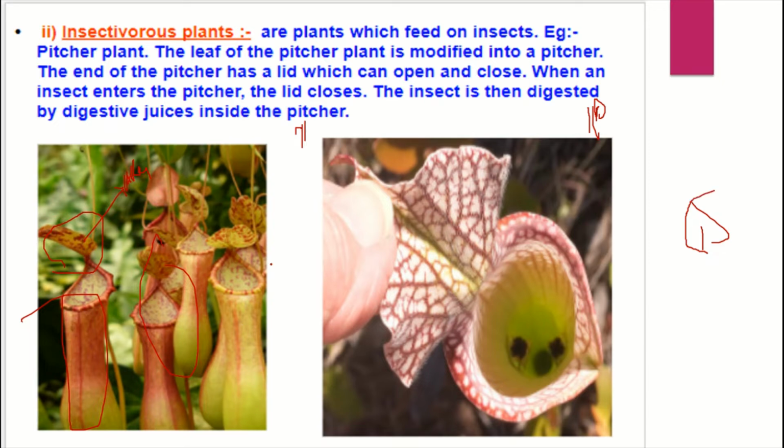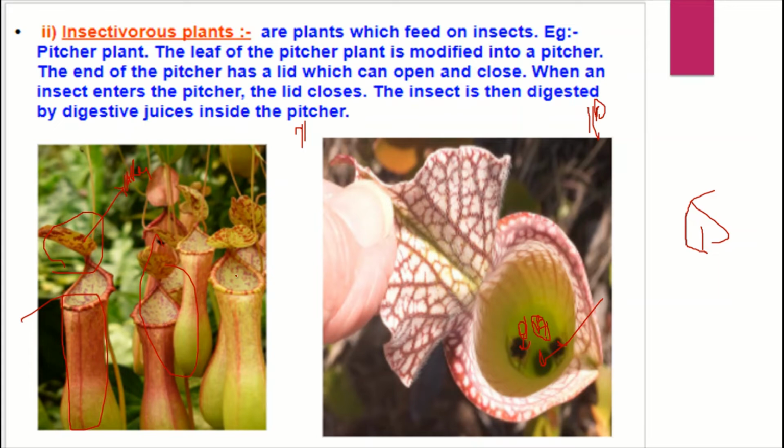Okay, now this jar-like structure has enzymes which can trap and digest the animals. We can see some digested animals here or here. So these enzymes kill and absorb the nutrition of the animals. But why would insects come again after seeing this? It attracts them. How? Because of the fragrance produced by these enzymes, insects are attracted.